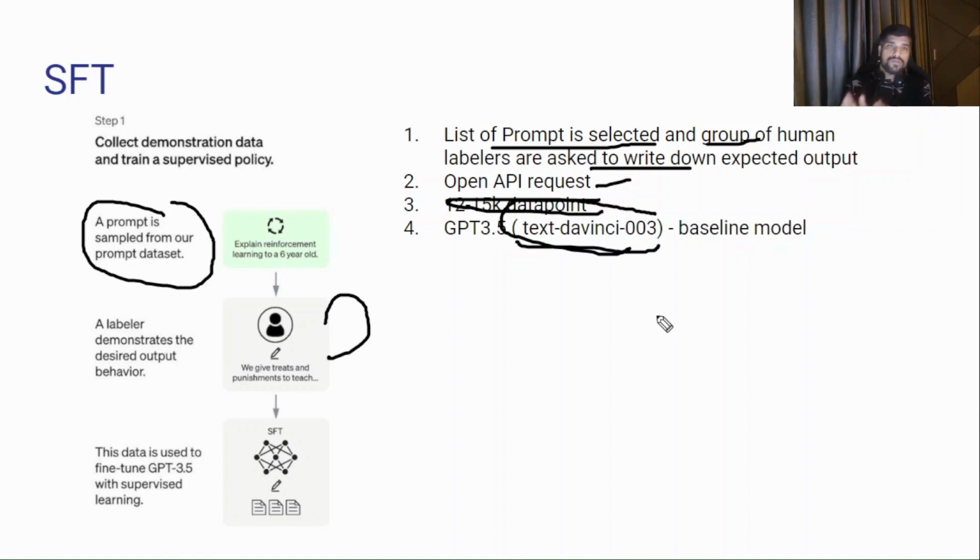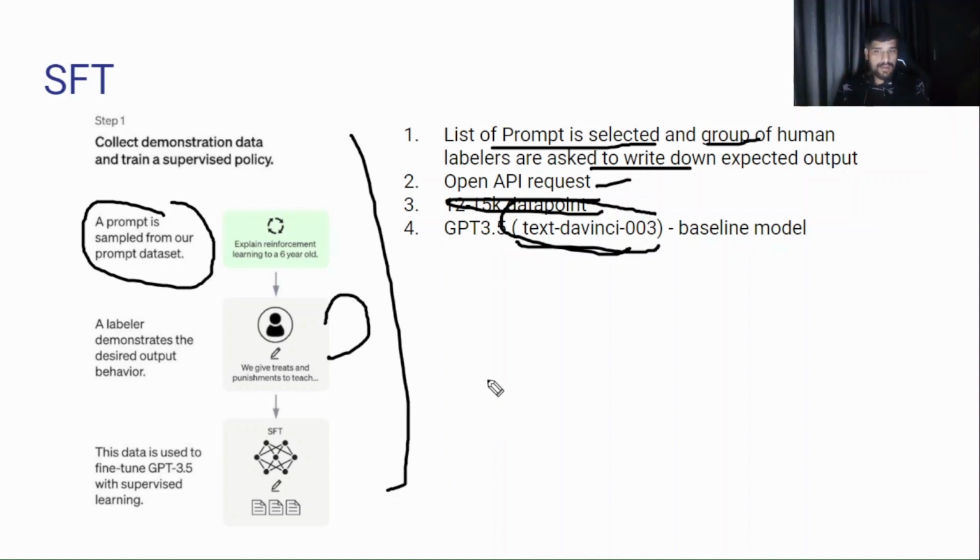But if you observe, the 003 gives very human-like output. So it's a very improved version of the GPT, or I can say the language model engine. In this way the SFT model is trained. I hope now it is clear.